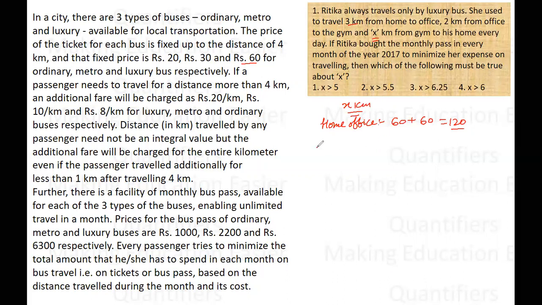And when she comes back home from the gym, for the first 4 kilometers she needs to pay 60 rupees. After that, the remaining distance is X minus 4 kilometers, because for the first 4 kilometers she has already paid 60 rupees, and X minus 4 is the remaining distance for which she will be paying 20 rupees per kilometer.